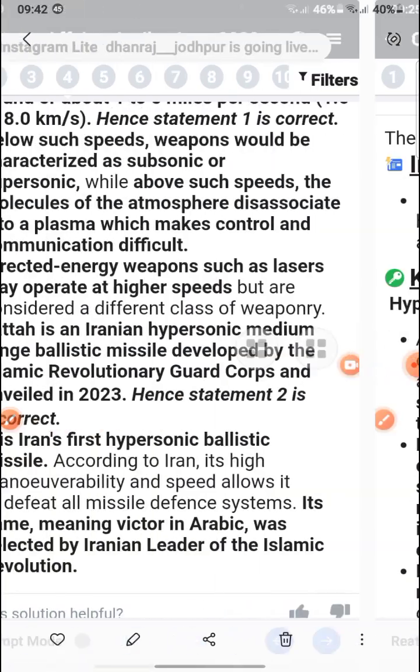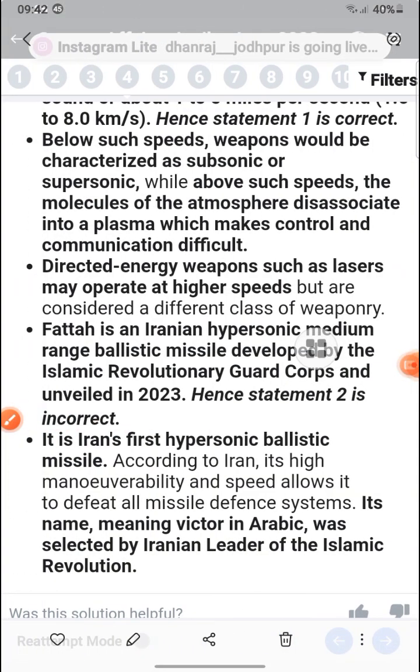It was not recent, it was in 2023. Iran's first hypersonic ballistic missile has high maneuverability and speed that allow it to defeat missile defenses. Its name means victory.